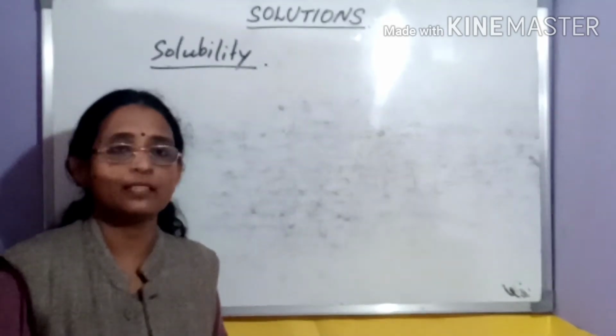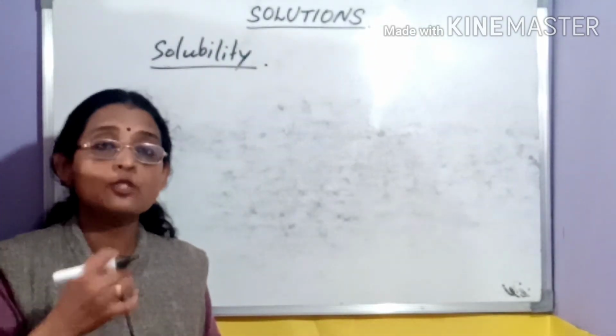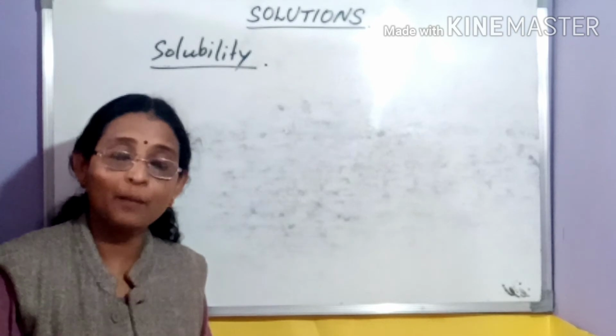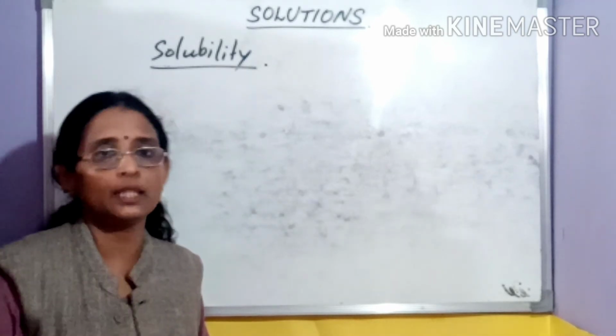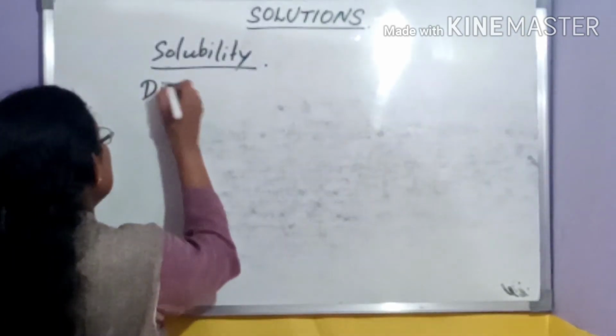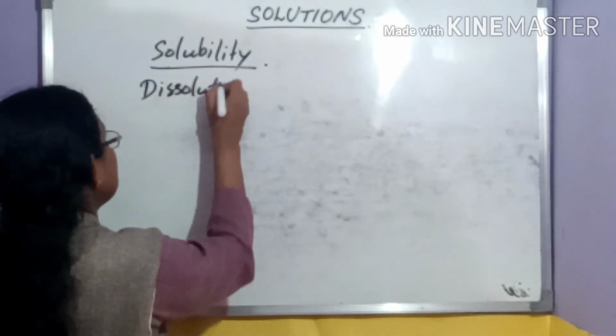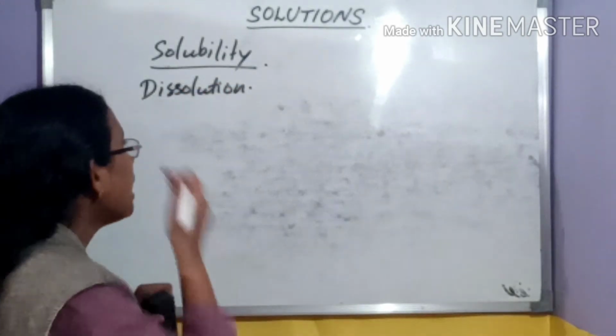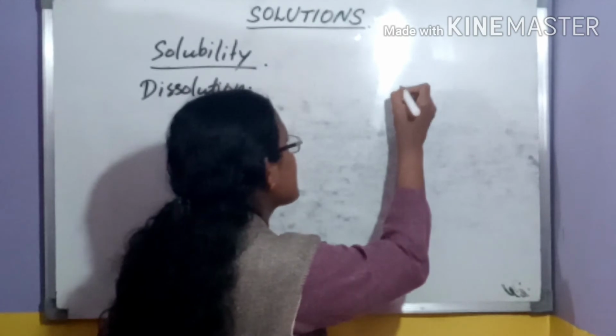What is solubility? When we are adding a solute to a solvent molecule, what happens? The process of dissolution takes place. The term is dissolution. How does it take place? We are taking a system like this.